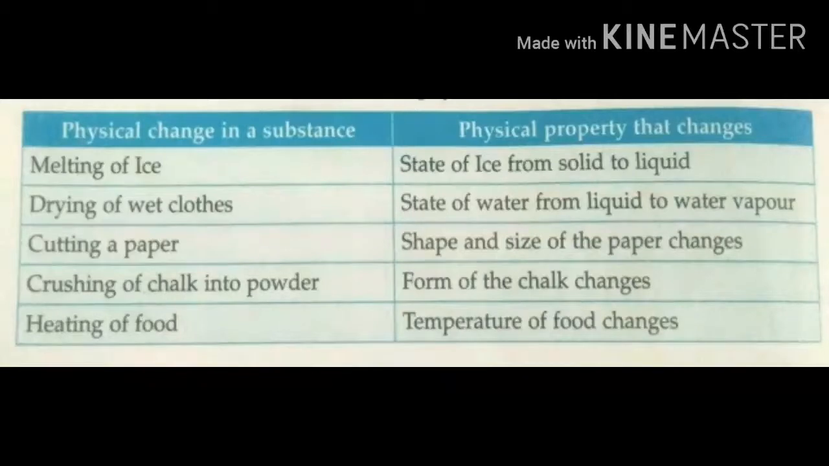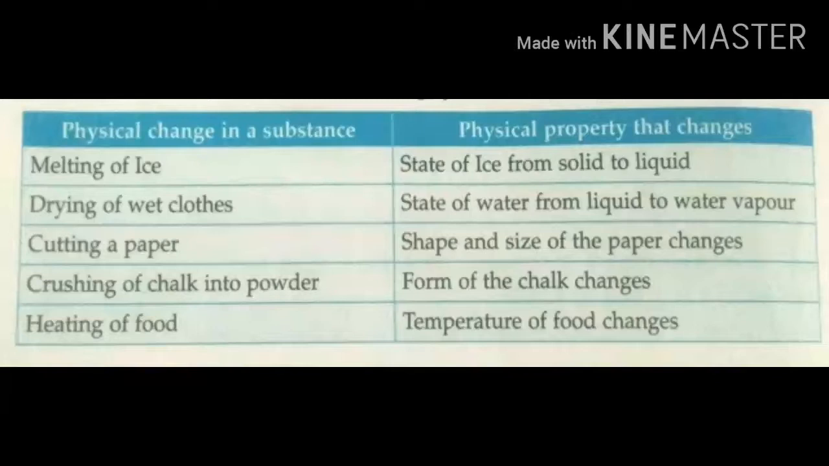In a physical change, no new substance is formed. A physical change may or may not be reversible. See this table. Few examples of physical changes are there. There is no new substance formed, so these all are physical changes.